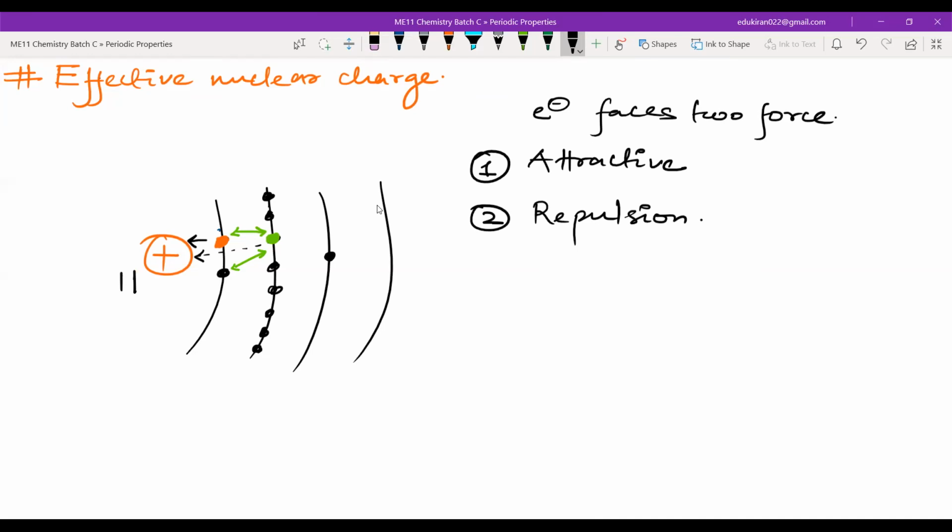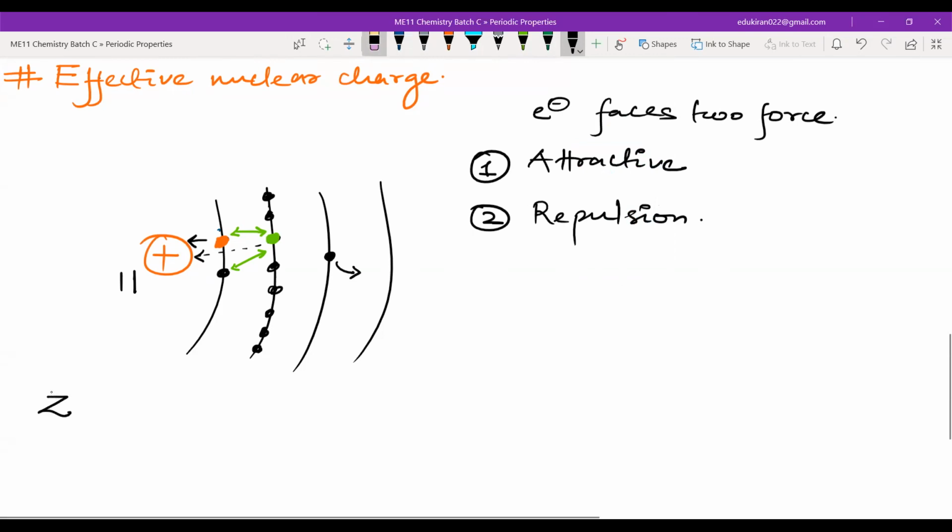Now what are these inner shell electrons doing? The inner shell electrons are shielding the valence electron. They are creating a barrier in the attractive forces between the nucleus and the electron. That is why the charge experienced by this valence electron here is known as Z effective.